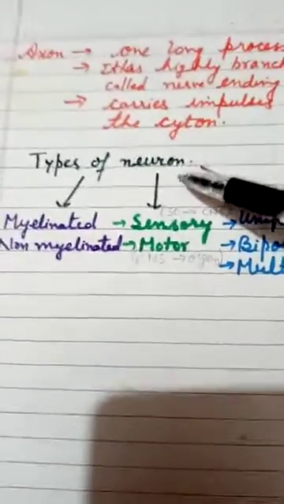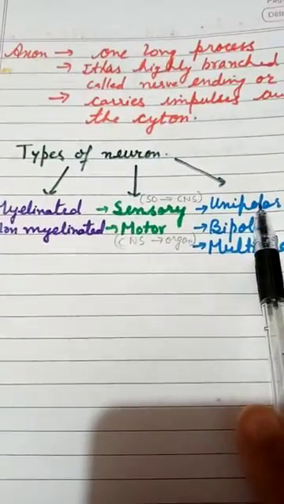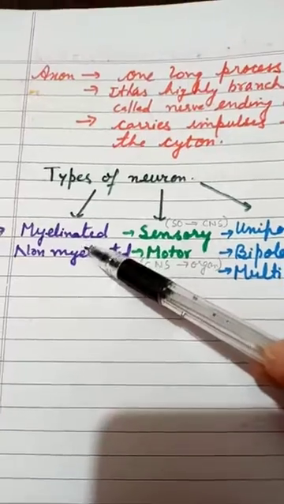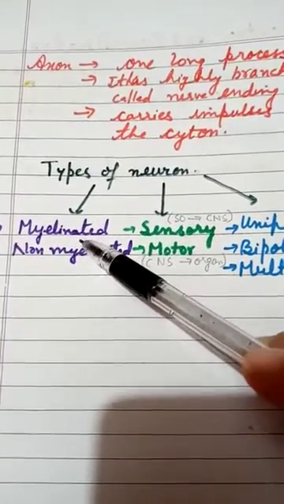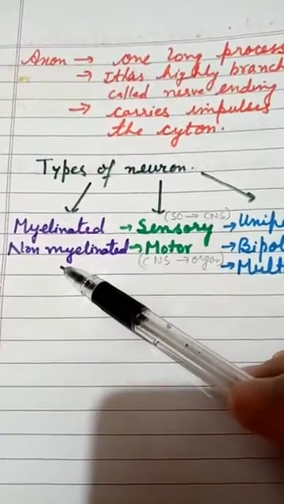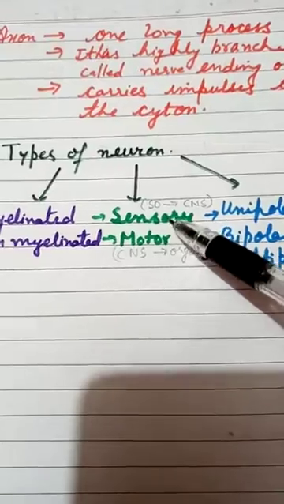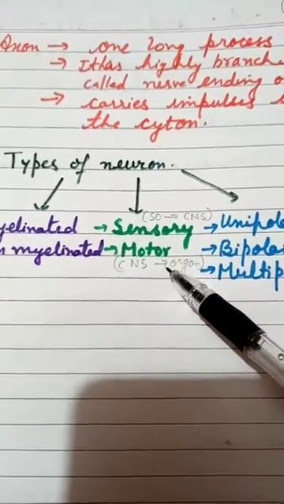So here we have the types of neurons. We can categorize them into three. The first is based on the myelin sheath: myelinated and non-myelinated. If the myelin sheath is present, they are known as myelinated neurons. If the myelin sheath is absent, they are known as non-myelinated. The second is sensory or motor neurons.